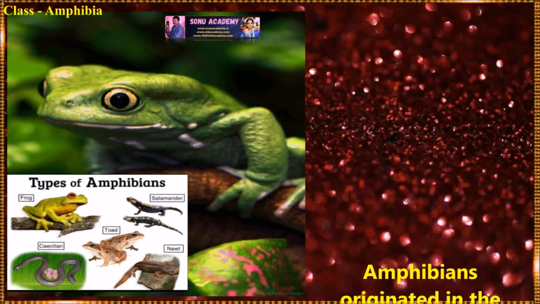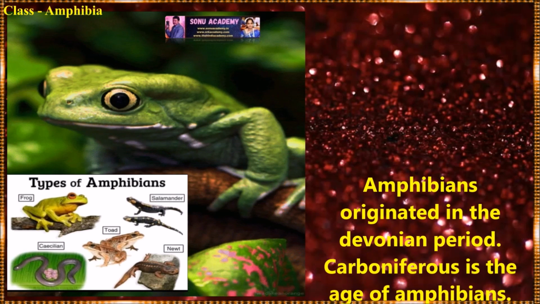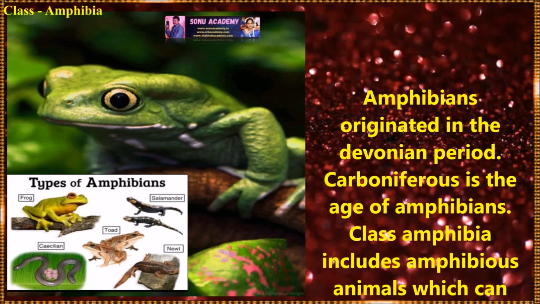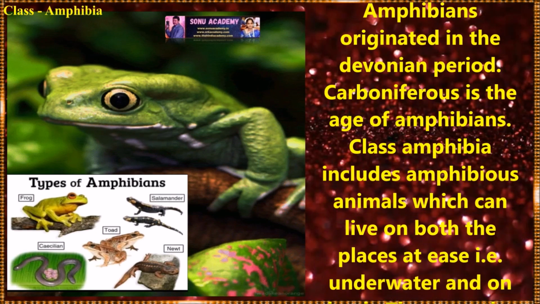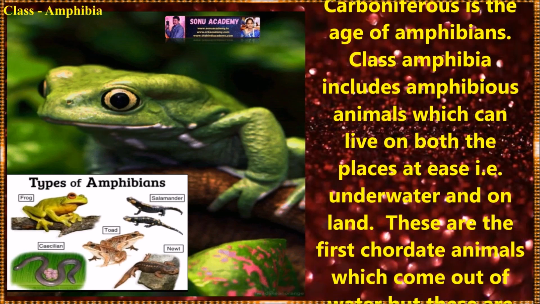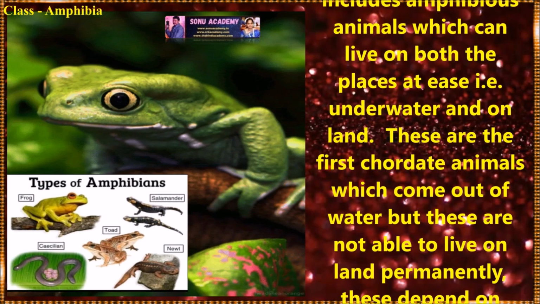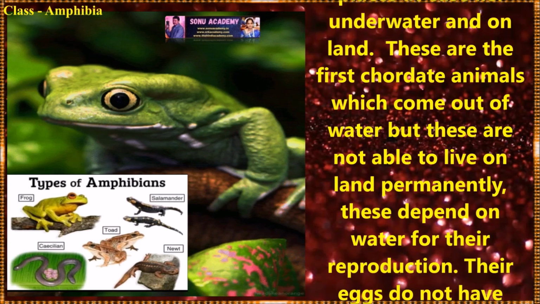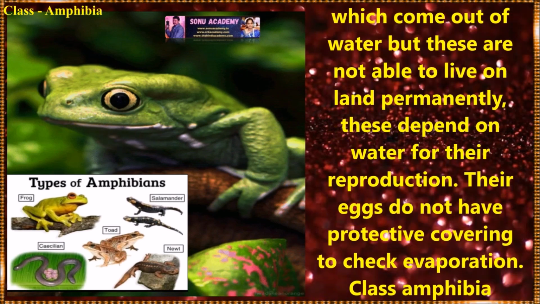Now let us discuss the first class, Amphibia. Amphibians originated in the Devonian period, and the Carboniferous is the age of amphibians. Class Amphibia includes amphibious animals which can live both in water, that is under water, and on land. These are the first chordate animals which come out of water, but they are not able to live on land permanently. These depend on water for their reproduction.